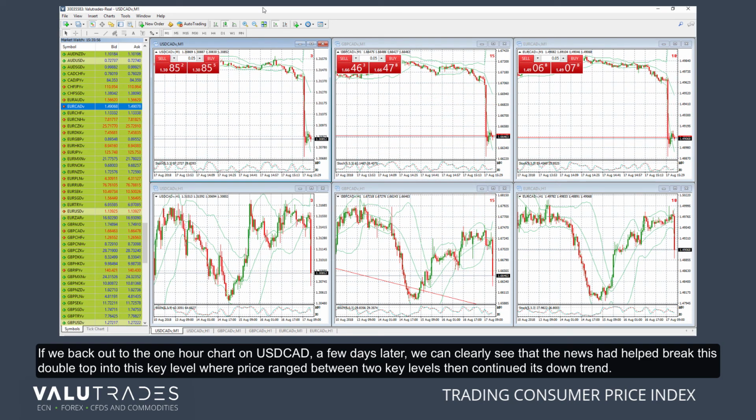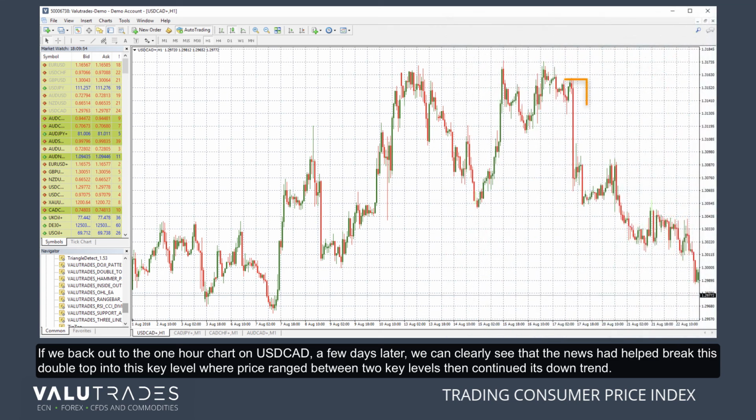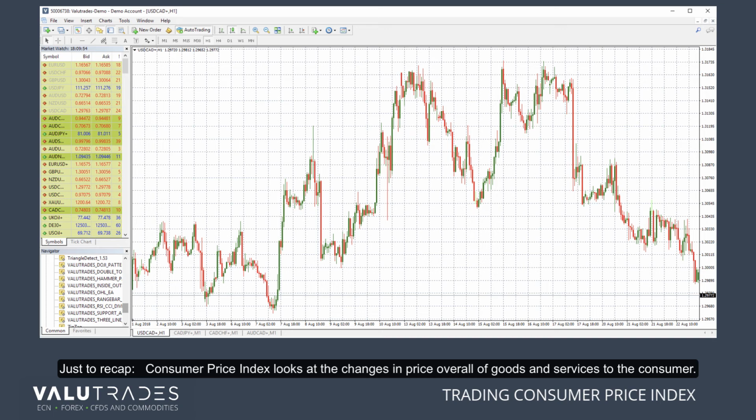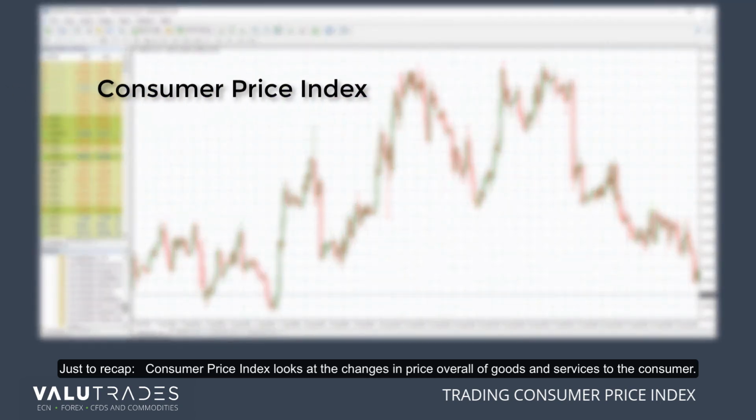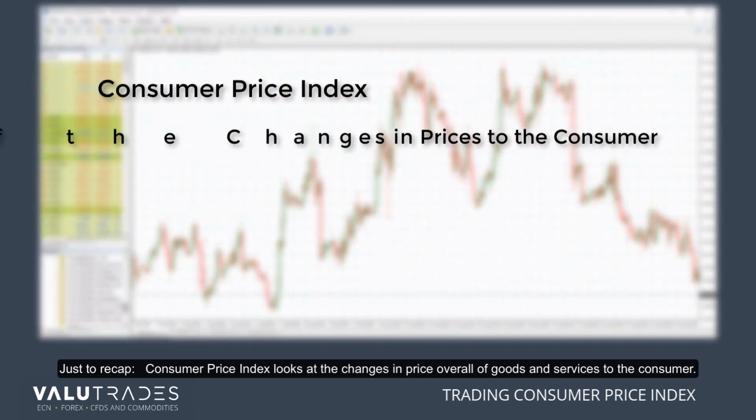If we back out to the 1-hour chart on dollar CAD, a few days later we can clearly see that the news had helped break this double top into this key level where price ranged between 2 key levels, then continued its downtrend. Just to recap, Consumer Price Index looks at the changes in price overall of goods and services